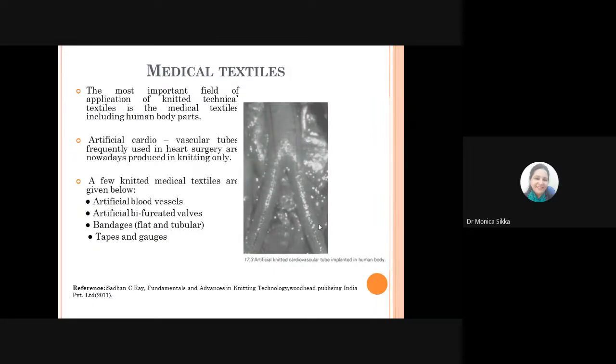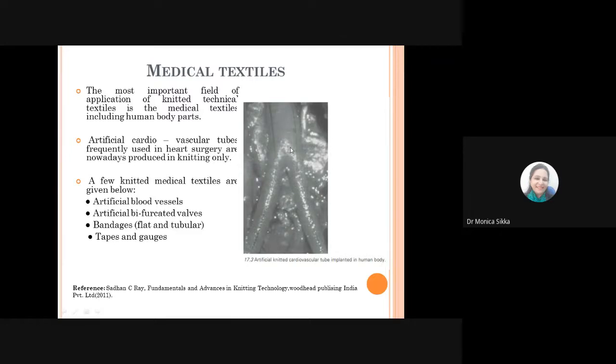Further, we are using these knitted structures, mainly the warp knitted structures, in medical textiles also. The main application being in producing the vascular tubes. If you see this picture, this is the artificially knitted cardiovascular tube implanted in the human body, this whole thing. You can see it is a branched structure.